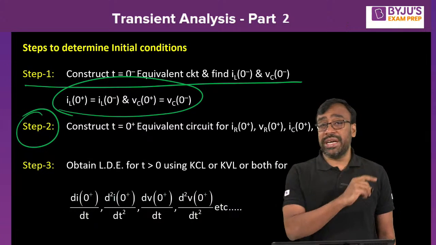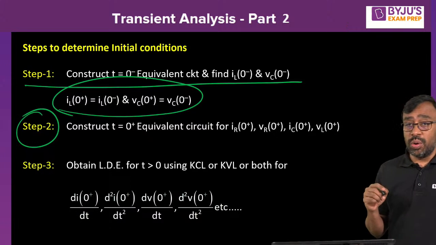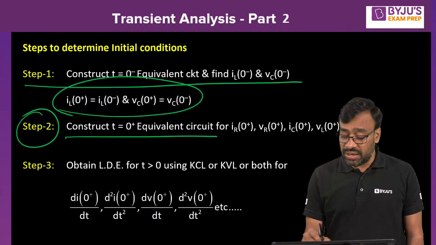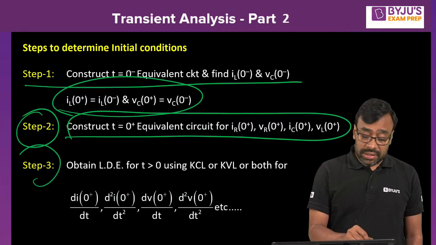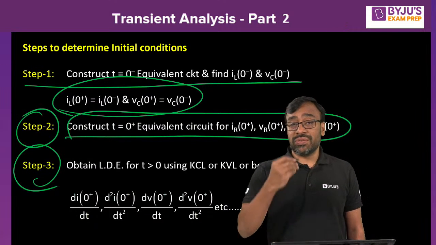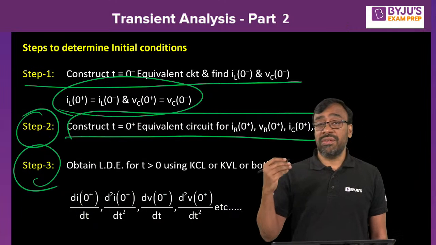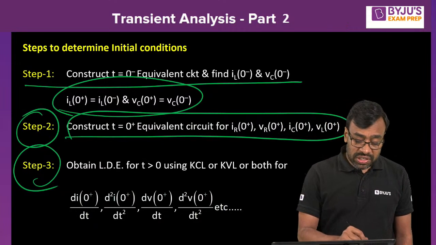In case your objective is to determine quantities other than current through the inductor and voltage across the capacitor, then you go for construction of the t equal to 0 plus equivalent circuit. Then third step, I told you that the initial conditions of derivative terms like di of 0 plus by dt, d square i of 0 plus by dt square, dv of 0 plus by dt, or d square v of 0 plus by dt square, something like that, derivative terms, whenever you want, go for step 3.